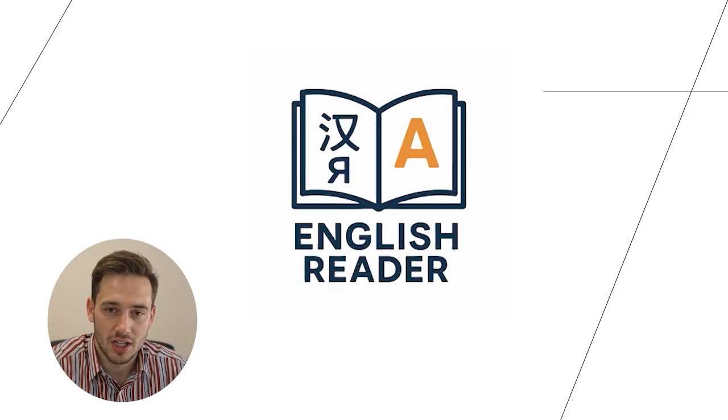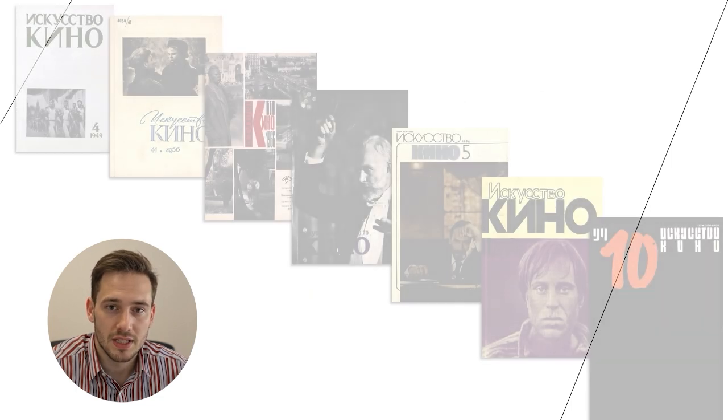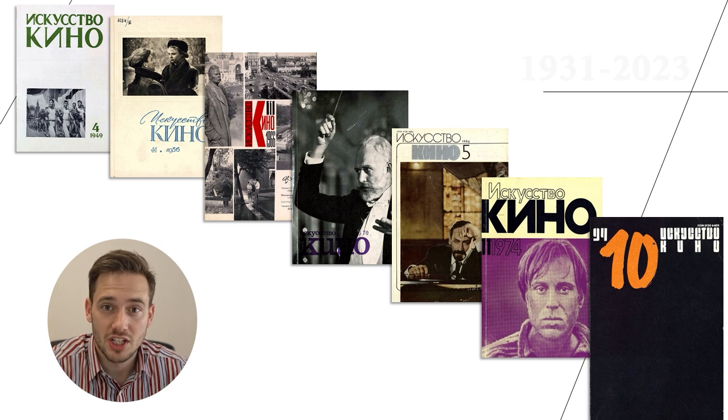In this video, I'll show you how to use our new feature, English Reader, now available with the digital archive of Iskusstvo Kino, the leading Soviet and Russian film journal. Iskusstvo Kino, which means the art of cinema, has been fully digitized by Eastview, all the way back to its very first issue in 1931.